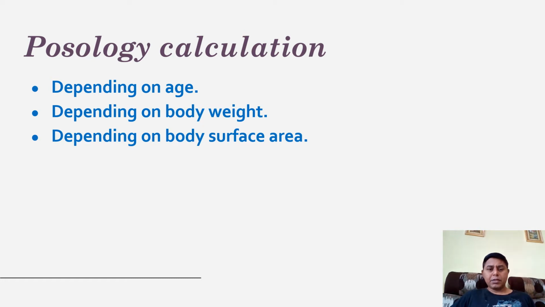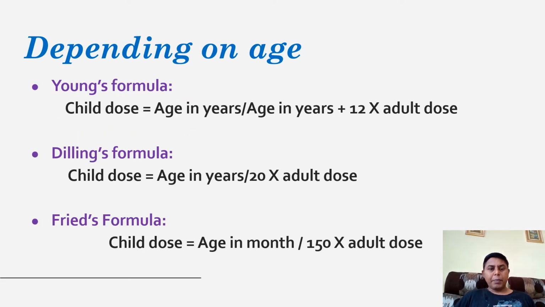There are different methods for the calculation of doses. The first depends on the age of the patient, the second on the body weight of the patient, and the third on the body surface area of the patient. Depending on the age of the patient, different formulas are given for the calculation.